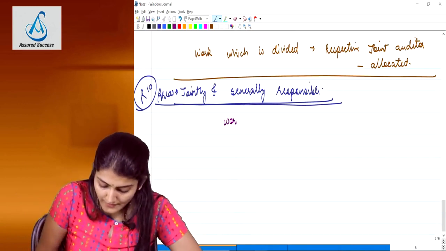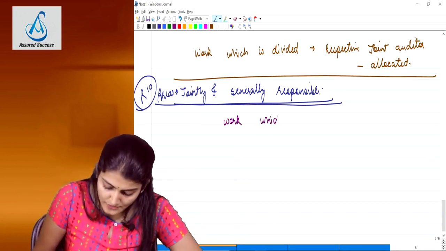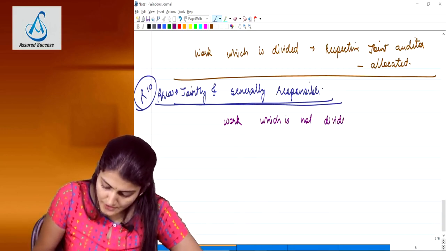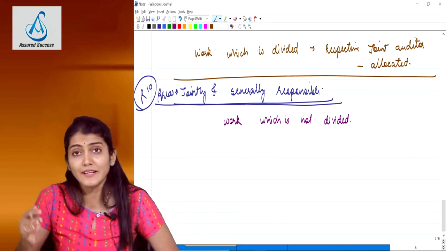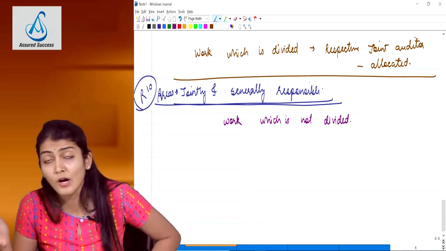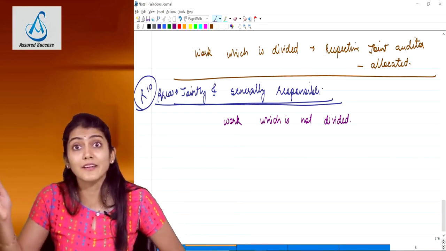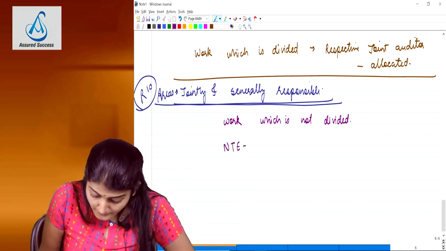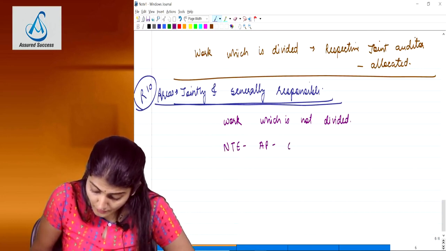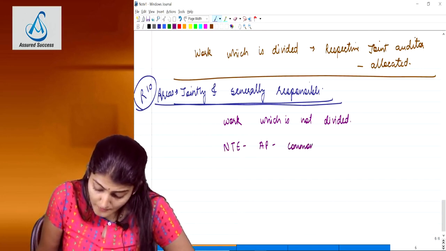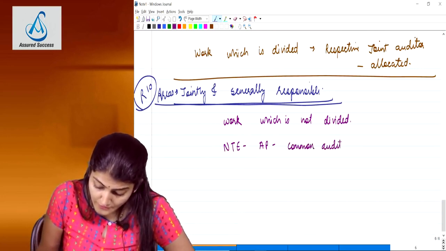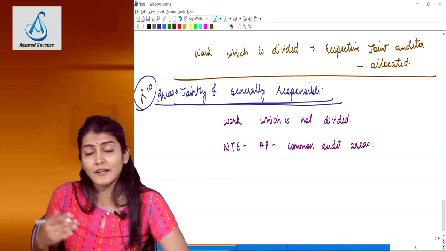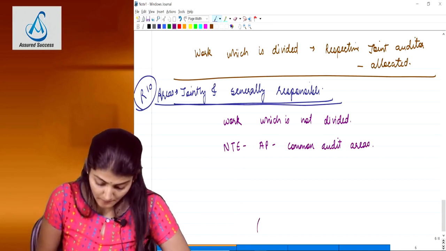First one, you would have guessed, for work which is not divided. Like in our example, the joint venture agreement, for that they are jointly and severally responsible for work which is not divided. Then, for deciding upon the nature, timing and extent of the audit procedures for the common audit areas, again they are jointly and severally responsible.